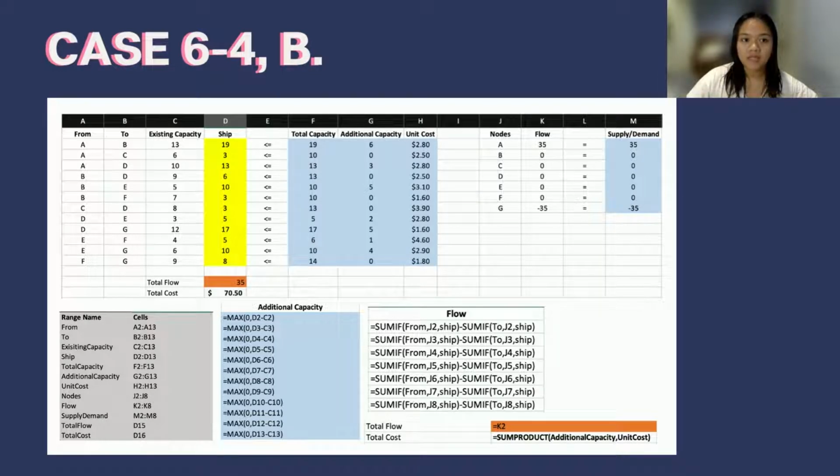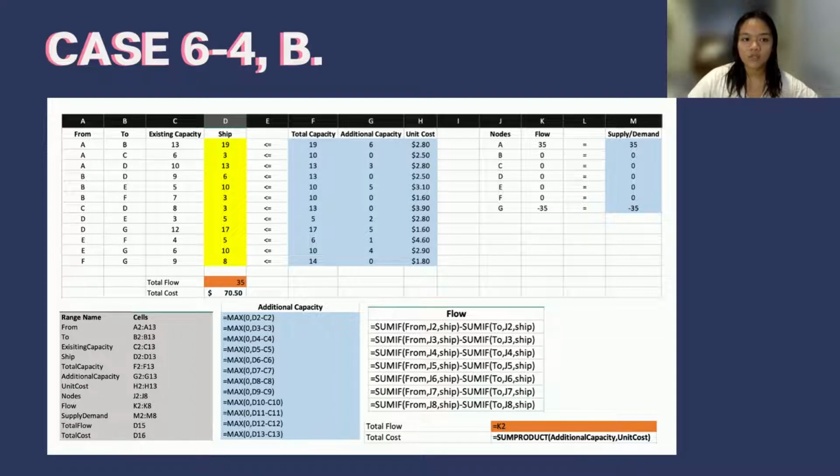A minimum of $70.5 million worth of additional capacity may be allocated in order to successfully transfer 35 gigs of network from point A to point B. In solving for the additional capacity, we use the formula equals MAX(0, number of units shipped minus the existing capacity) in order to consider only the number of additional units.